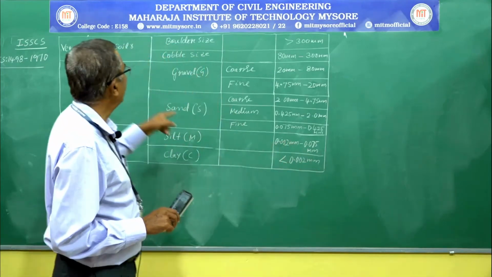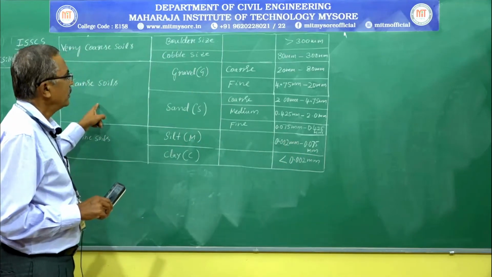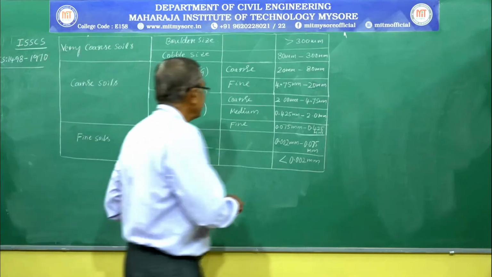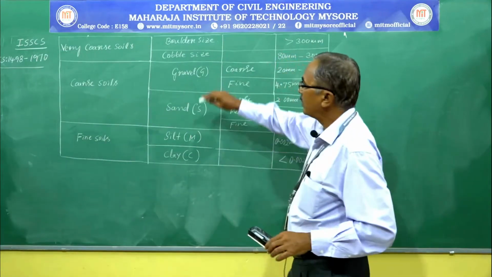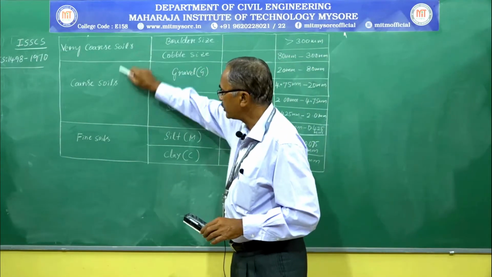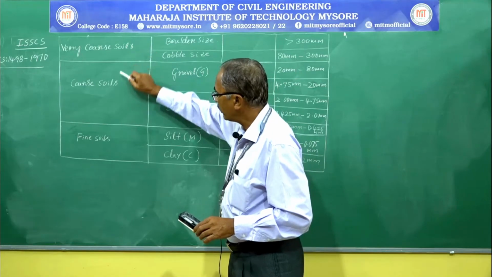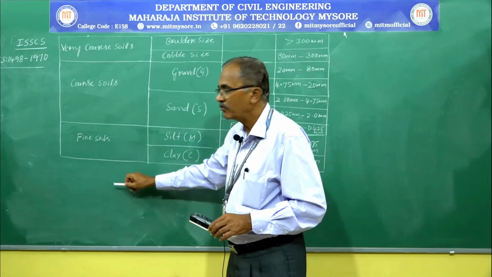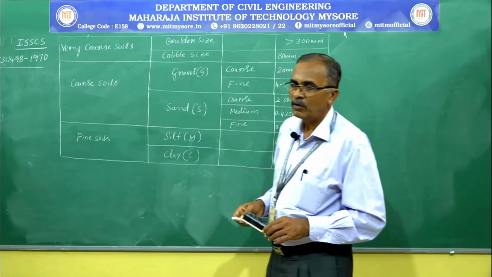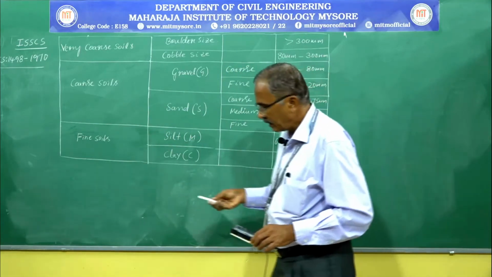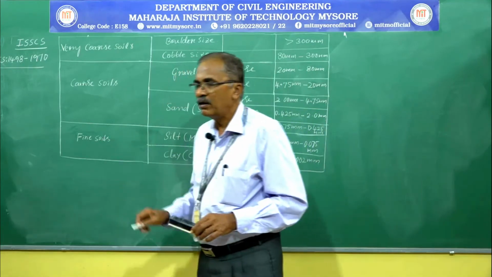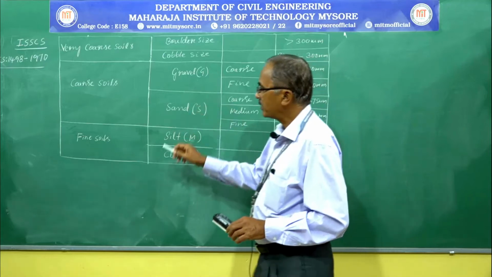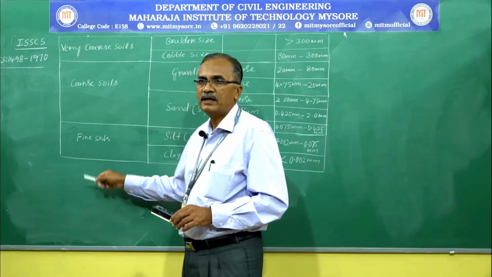Based on this grain size, IS specifies to classify the soils like this. It is broadly classified into three categories, namely very coarse soils, coarse soils, and fine soils. Of course, there is one more item below this, called organic soil and other miscellaneous soils, and we come across that type of organic and miscellaneous soil rarely.